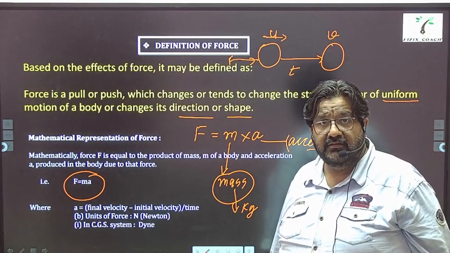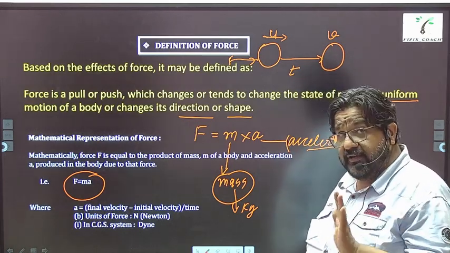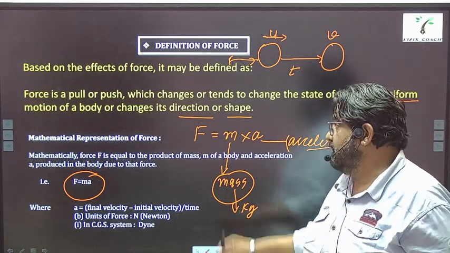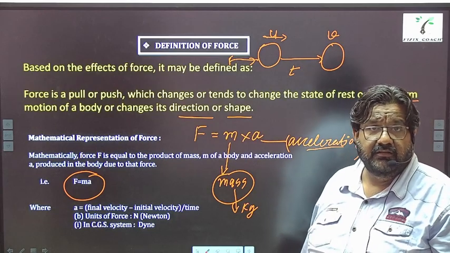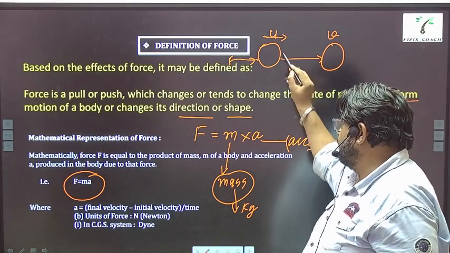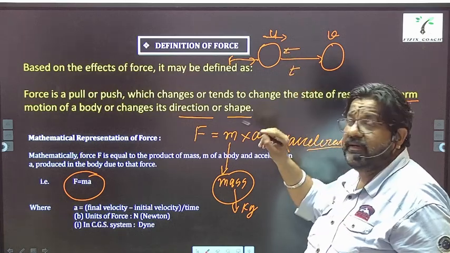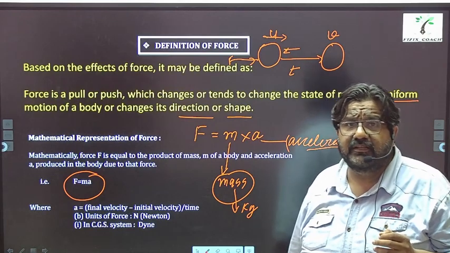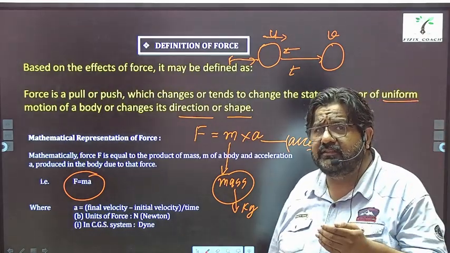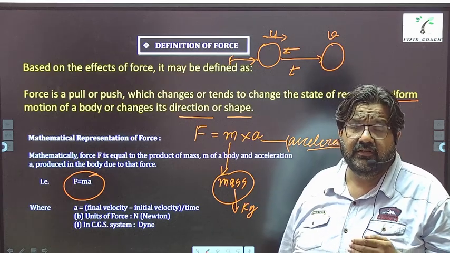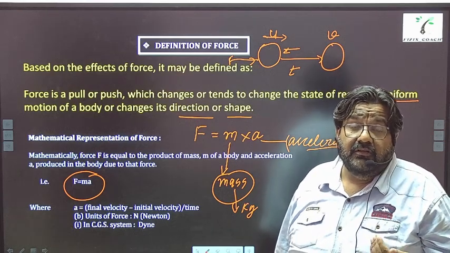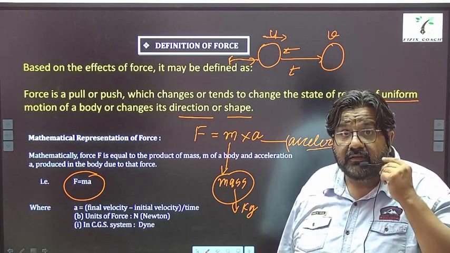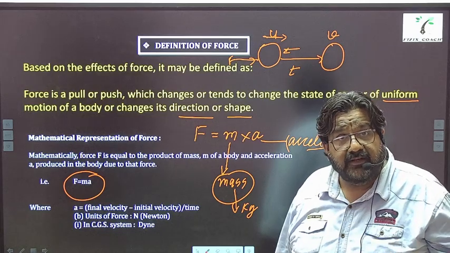So when you apply force, the speed changes. In this case it is increasing, right? If I apply force from the opposite direction, the speed will decrease also. So basically by applying force, we are either increasing or decreasing the speed. Now it depends for how much time the force is being applied.